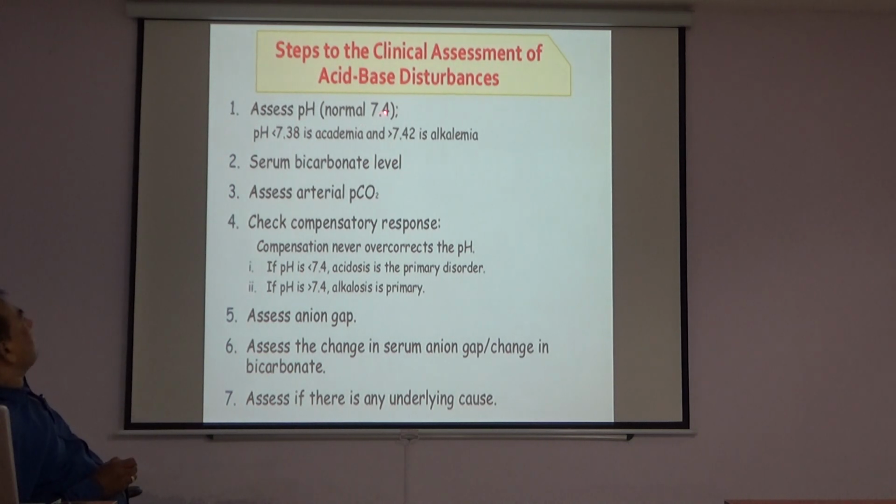Assess pH. Normal pH is 7.4. pH below 7.35 is acidemia and pH above 7.45 is alkalemia. Assess serum bicarbonate level. Assess arterial partial pressure of carbon dioxide. Check the compensatory system. Compensation never overcorrects the pH. If pH is less than 7.4, acidosis is the primary disorder, and if pH is more than 7.4, alkalosis is the primary disorder. Assess the anion gap, the change in serum anion gap and the change in bicarbonate. Assess if there is any underlying cause.